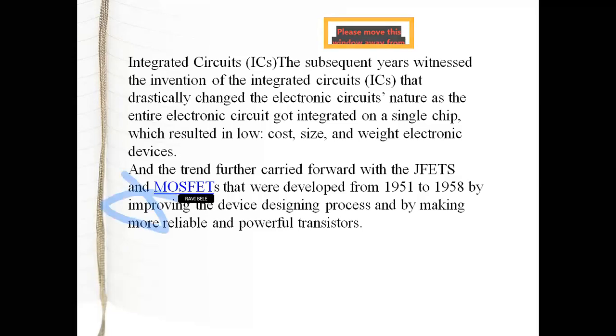Another one is the MOSFET, that is metal oxide field effect transistor, which was developed from 1951 to 1958, to improve the design process and to make a more reliable and powerful transistor. This JFET, junction field effect transistor, and the MOSFET are nothing but transistors. So what is the sequence? First is the diode, then triode, pentode, then integrated circuits, that is ICs. After the ICs, the transistor and MOSFET got developed.